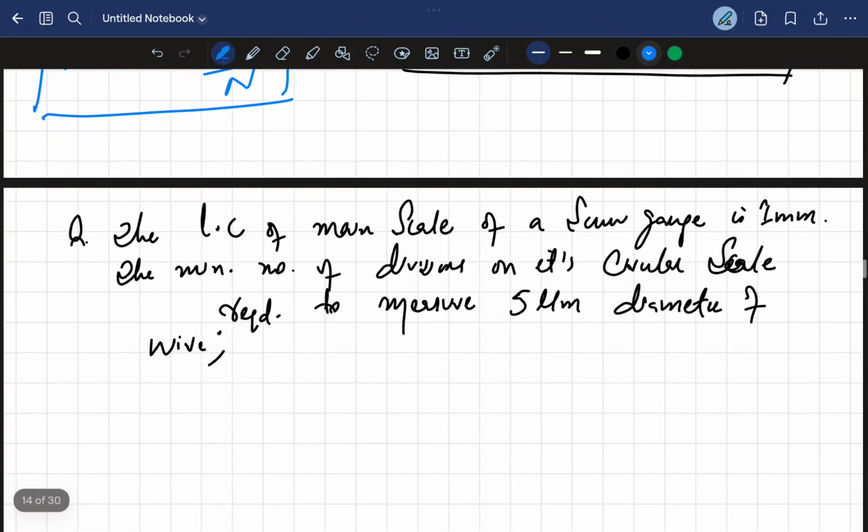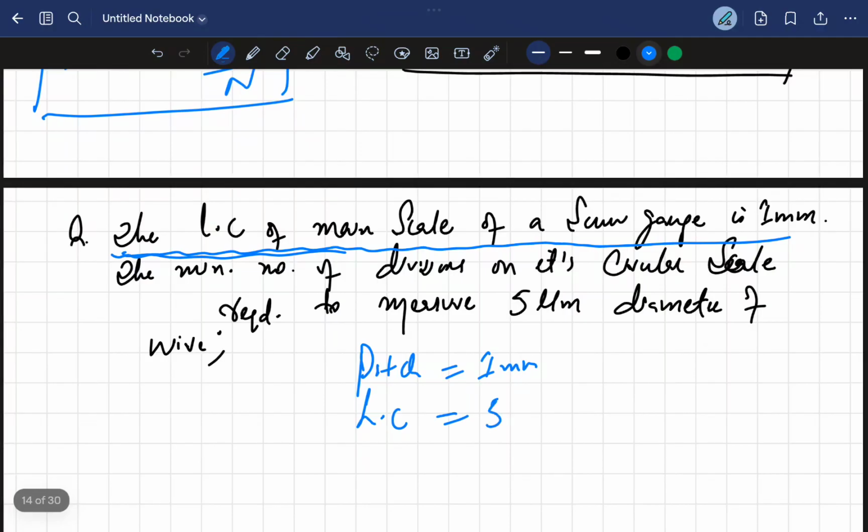Now the question: the least count of the main scale of a screw gauge is what? You need to understand this. Whenever you see this line, the least count of the main scale of a screw gauge is 1 millimeter, it's the pitch that's given. Always remember that. The minimum number of divisions on its scale required to measure 5 micrometer diameter: 5 micrometer is its least count, 5 into 10 to the power minus 6 meter.